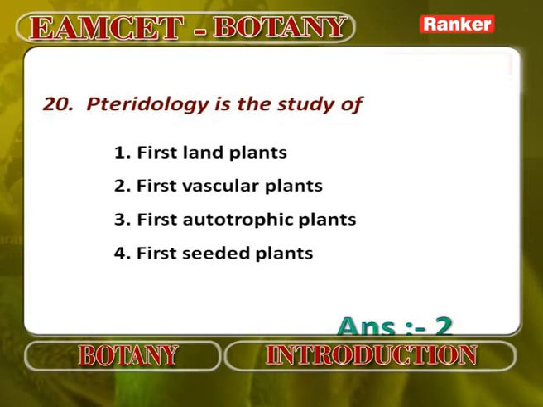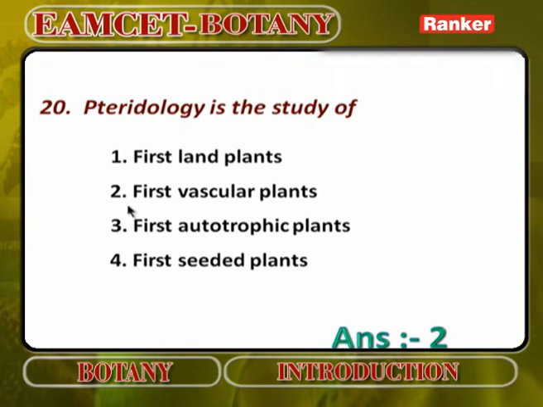Pteridology is the study of pteridophytes. First land plants are bryophytes. They are not that successful, but they are the first land plants. First autotrophic plants are algae. First seed plants are phanerogams. Now coming to first vascular plants, that means vascular cryptogams, is the study of pteridophytes or pteridology.